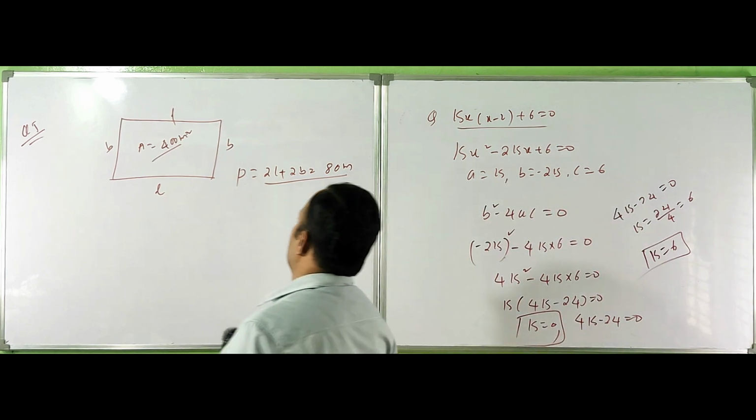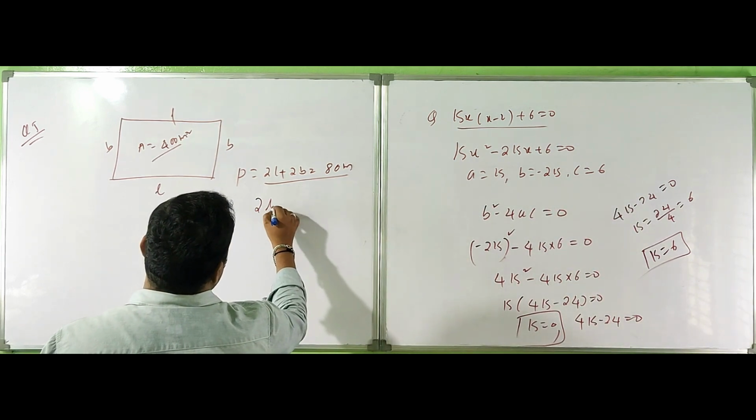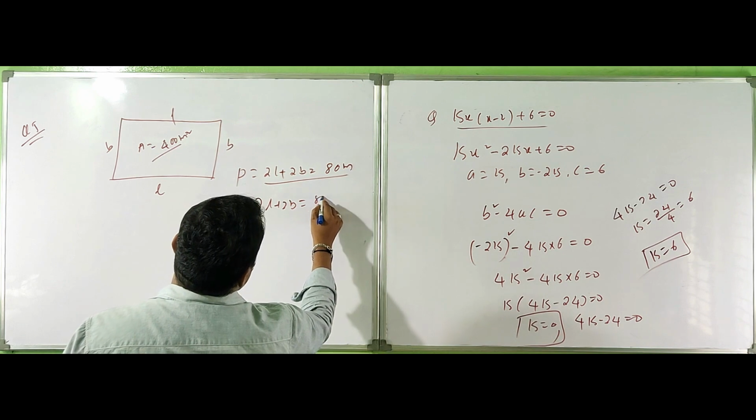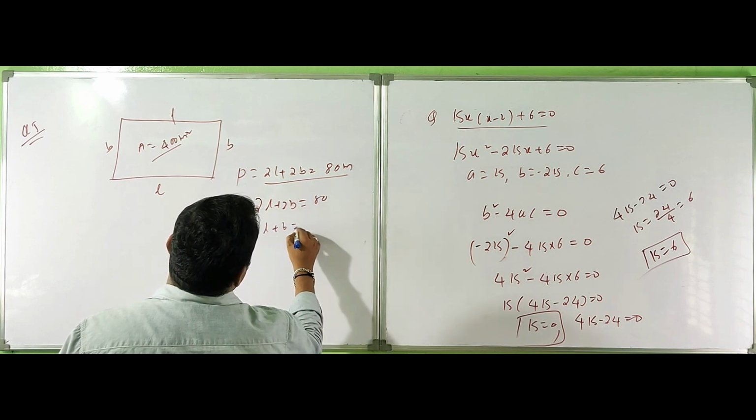For the perimeter, 2L plus 2B is equal to 80 meters, which means L plus B is equal to 40 meters.